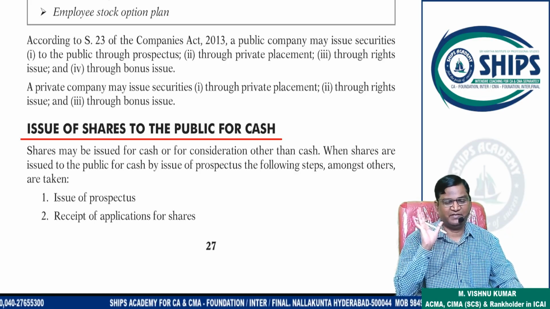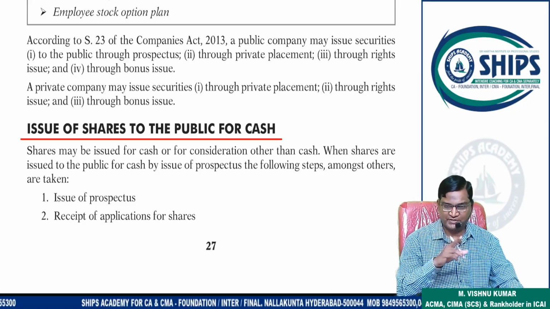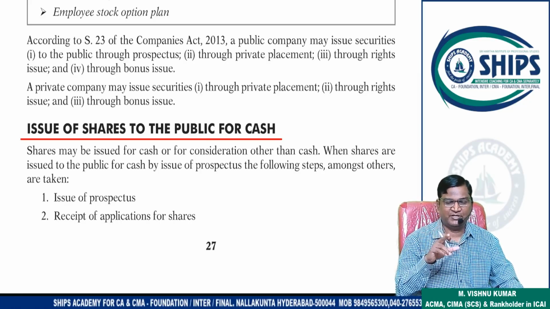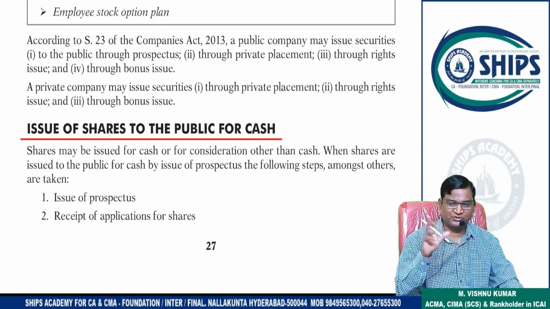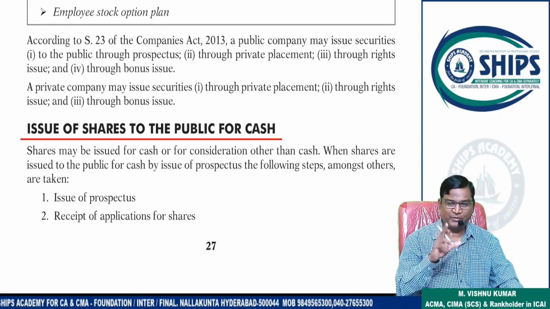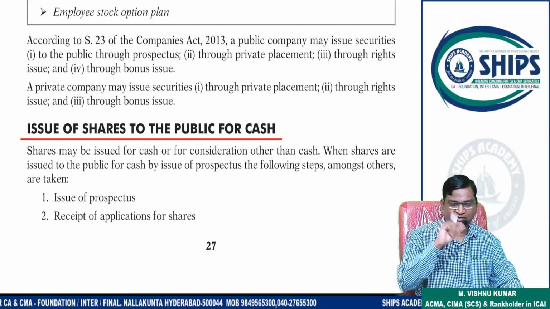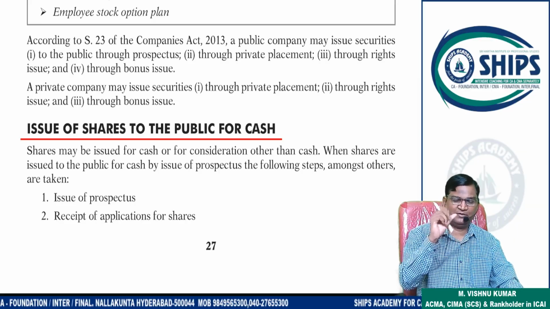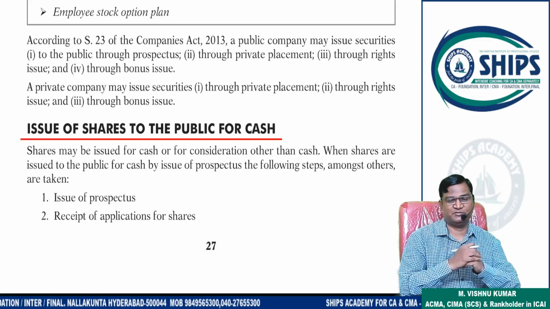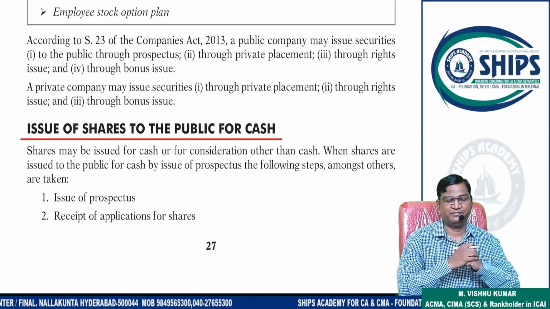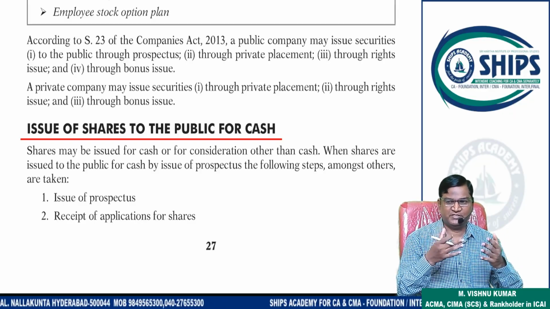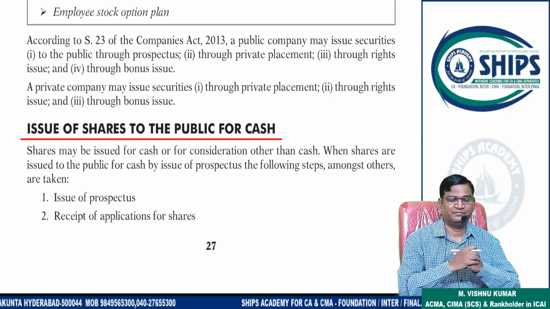Previously it was different. Previously you had to send an application. In the application, for the quantity of shares you want, you had to pay only the application money. Suppose the face value of the share is 10 rupees. Listen carefully. So the entire 10 rupees is not collected immediately.